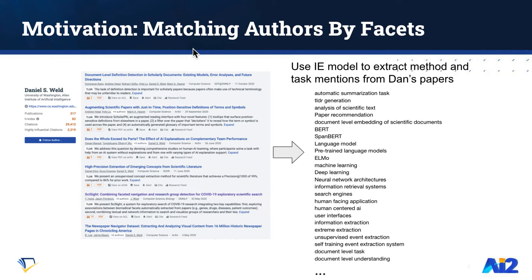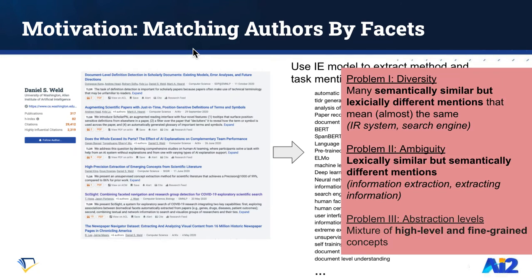To see why, consider the application of author recommendation based on shared methods and tasks. We can extract a long list of mentions from an author's papers, but it's not enough because of three main problems. First, many semantically similar mentions look different, for example, a system or a search engine. Second, mentions can be lexically similar but semantically very different. For example, the NLP task of information extraction versus extracting information from video or audio.